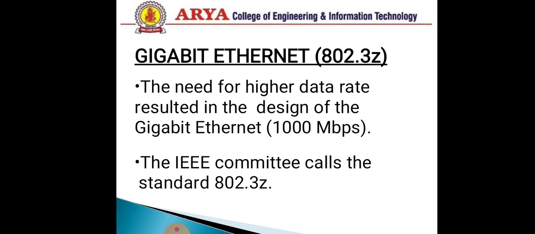Now gigabit Ethernet, 802.3z. The need for a higher data rate resulted in the design of gigabit Ethernet, that is 1000 Mbps, and the IEEE committee calls the standard 802.3z.